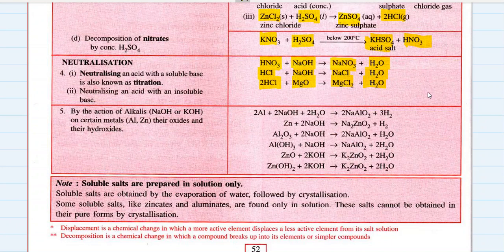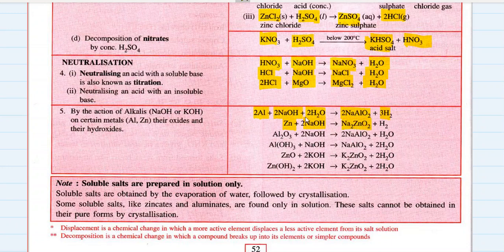Then, by the action of alkalis, sodium hydroxide or potassium hydroxide, on certain metals, their oxides and their hydroxides. So aluminium, when it reacts with the alkali sodium hydroxide in the presence of water, gives sodium aluminate. That's one more method of preparing a soluble salt, sodium aluminate, and hydrogen gas is evolved. Zinc plus sodium hydroxide gives sodium zincate.